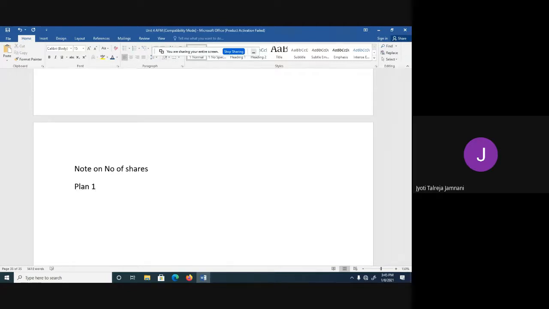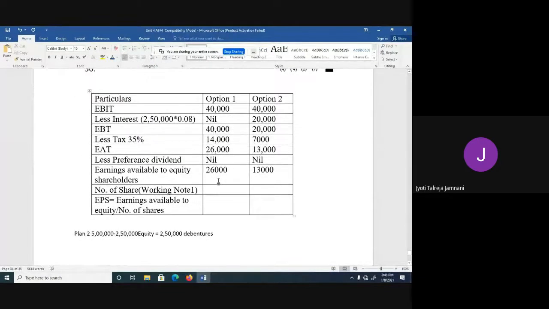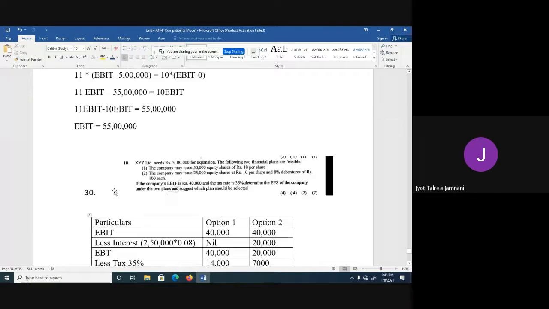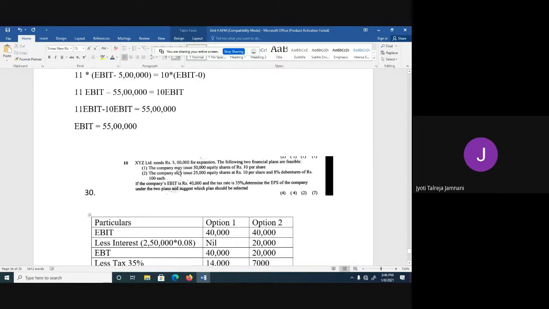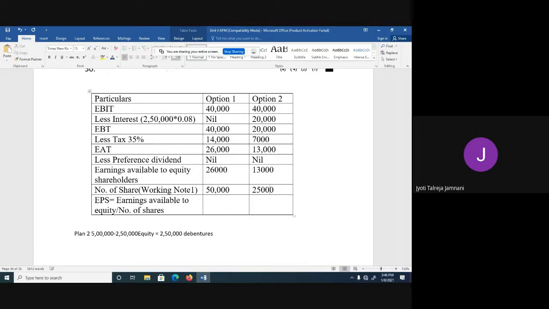Plan 1 is full equity. They have directly given that the company may issue 50,000 equity shares. Okay, we need not do the note also then. In the question itself we know the number of equity shares. Because we don't have an existing capital structure, we need not show additional working notes here. Only the new issue is given. So the number of shares in the first plan is 50,000, and in the second plan, the company may issue 25,000 equity shares, so the number of shares is 25,000.